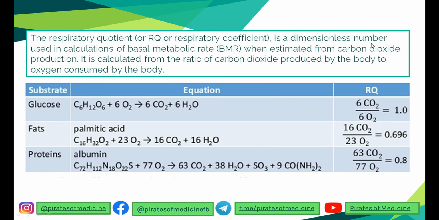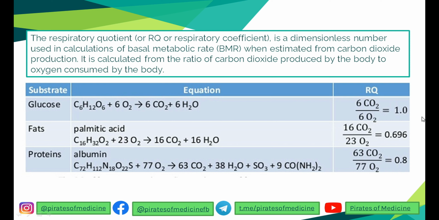It is calculated from the ratio of carbon dioxide produced to the oxygen consumed by metabolism of any substrate. For example, when you metabolize glucose, it uses 6 oxygen to form 6 carbon dioxide and 6 water. So RQ will be 6 carbon dioxide upon 6 oxygen, which gives 1. The respiratory coefficient of carbohydrates is 1.